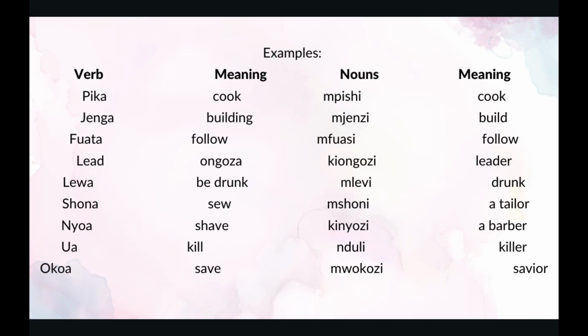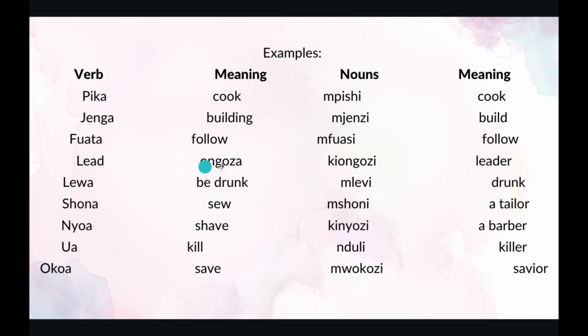The next one is fuata. Fuata is to follow. The one who follows is called mfuasi. Mfuasi is a follower.